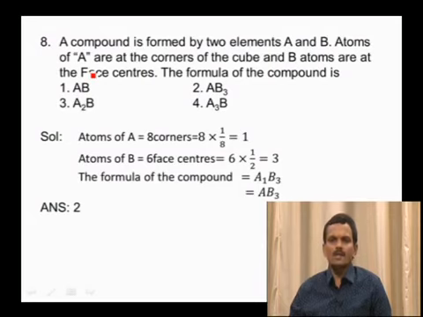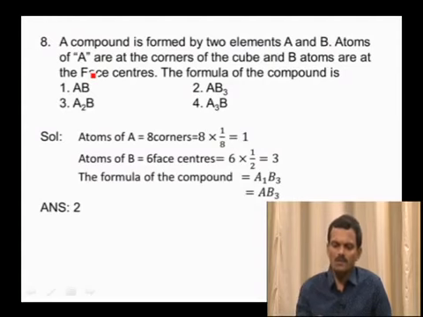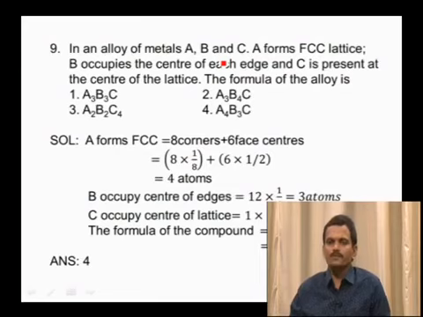Atoms of B are present at 6 face centers. Contribution of face center is 1 by 2. So the total number of particles is equal to 6 into 1 by 2, which is equal to 3. So 1 atom of A and 3 atoms of B are present. So the formula is A1B3, which is equal to AB3. So among the given options, the second option is the correct answer here. And coming to the next question.